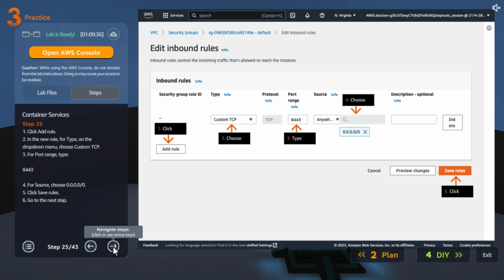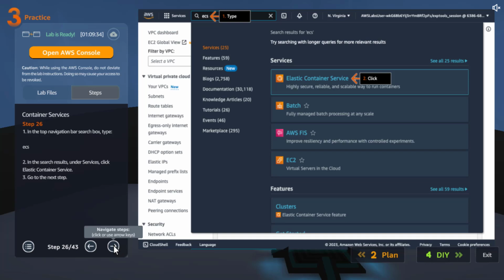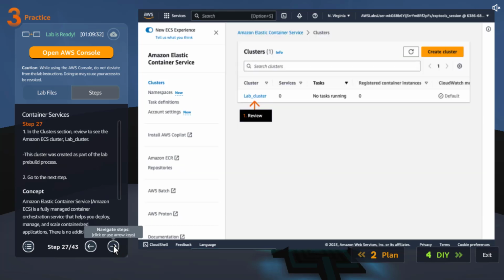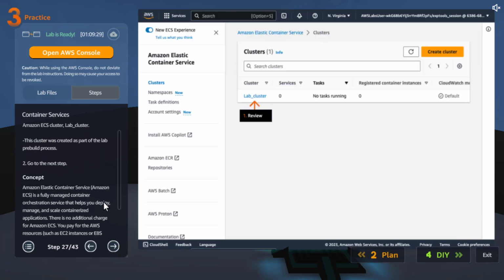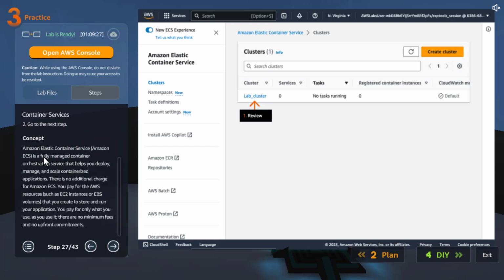Now go to ECS. They already created a cluster for us. ECS is a fully managed container orchestration service that helps you deploy, manage, and scale your containerized applications. There is no additional charge for ECS. You pay for the AWS resources such as EC2 instances or EBS volumes that you create to store and run your application. You pay for only what you use. As you use it, there are no minimum fees and no upfront commitments.